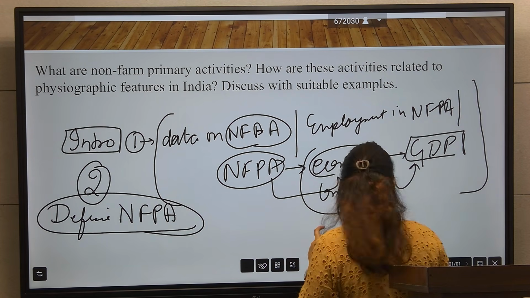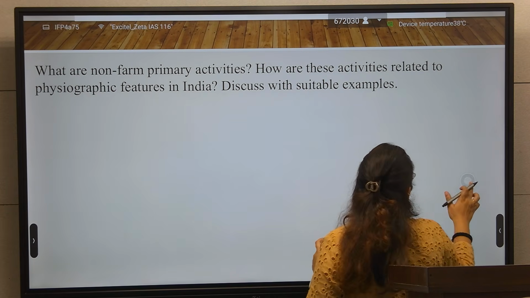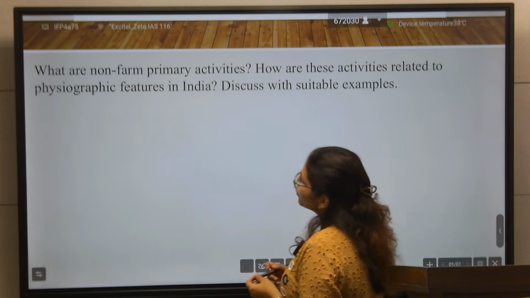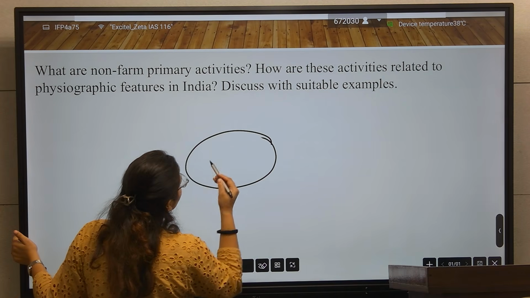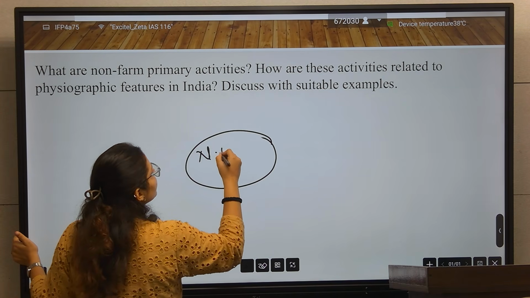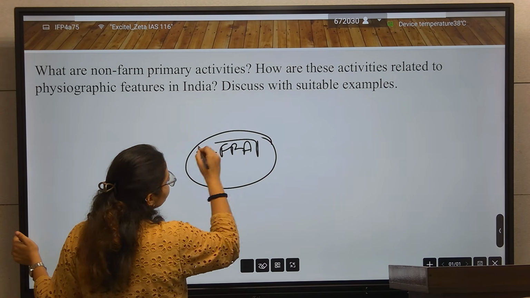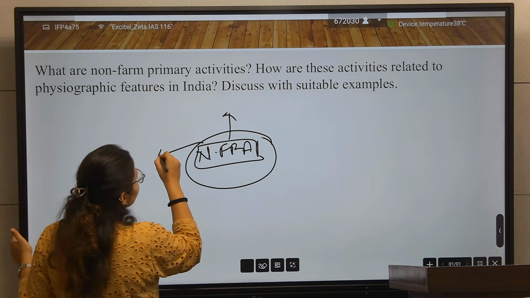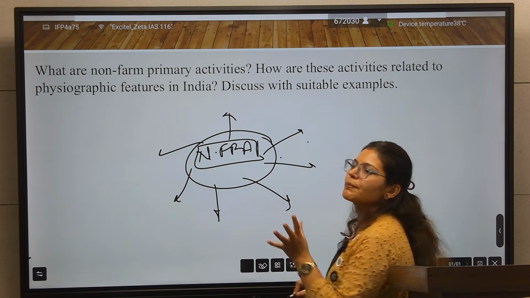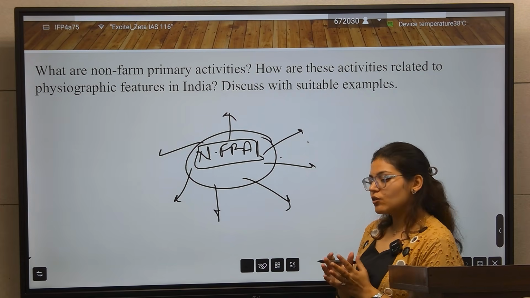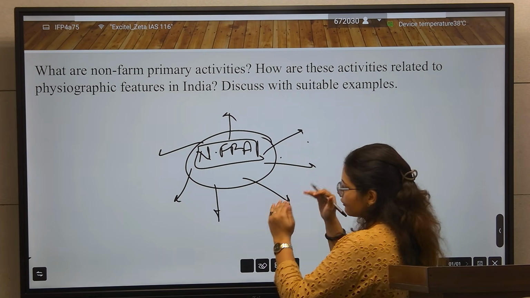Then after the intro, what are these activities? You will make a flow chart. This will make your answer more presentable, and it also fills the space.